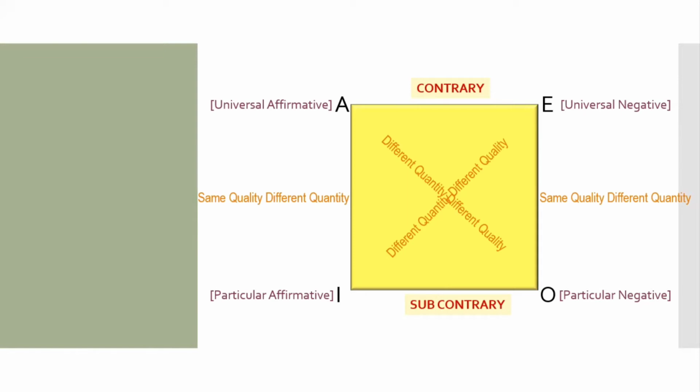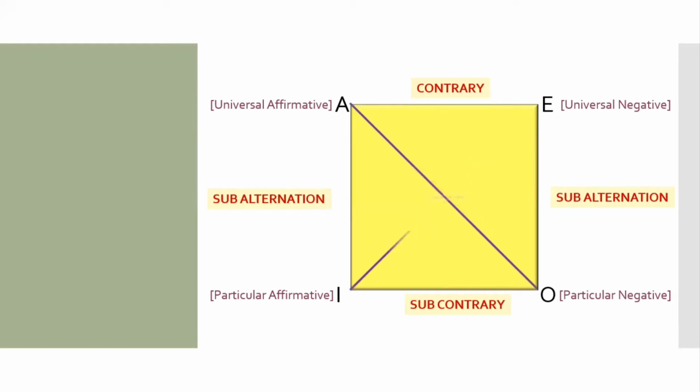Remember, both of them have the same quality but different quantity. This relation is called subalternation. So A and I are subalternations, and E and O are also subalternations of each other. Now, the last set of relationship, between A and O and E and I, is called the contradictory relationship. So here, we need to remember these four terminologies: contrary, subcontrary, subalternation, and contradictory.